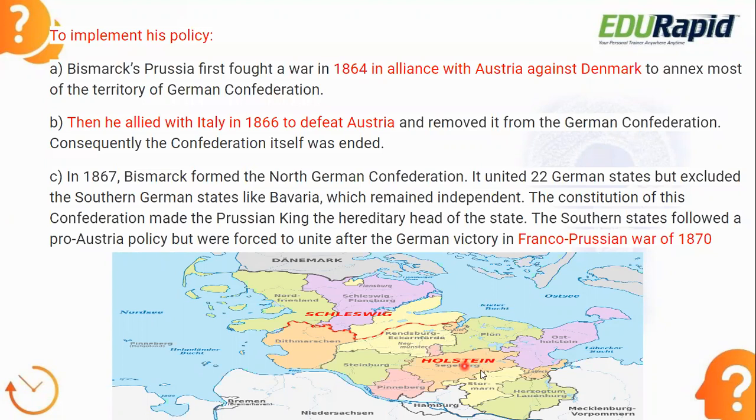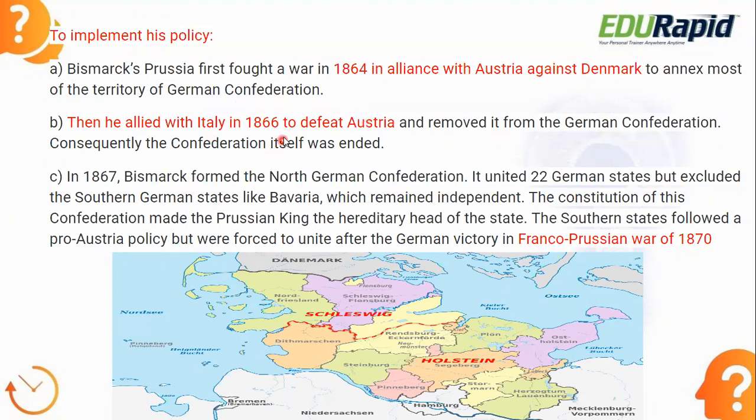Okay, and they also got a lot of the territory of Germany. Okay, I hope this is clear to you. So next, what happened? Then he allied with Italy in 1866 to defeat Austria. Okay, so this war is called the Austro-Prussian War of 1866.